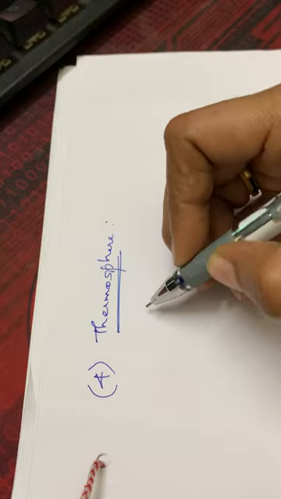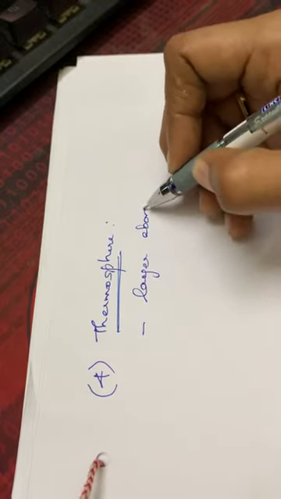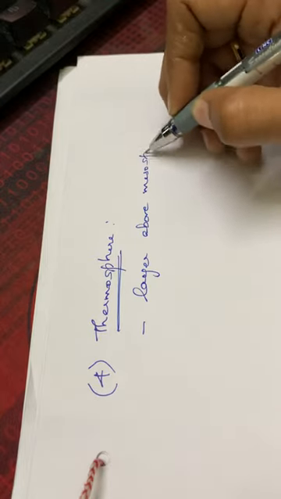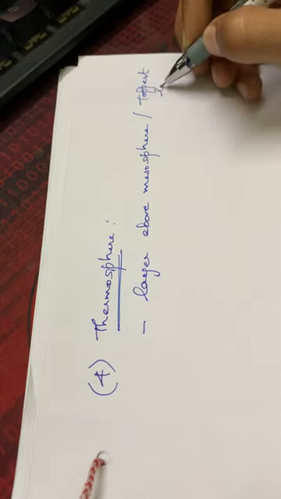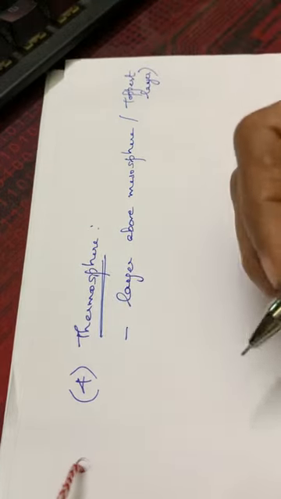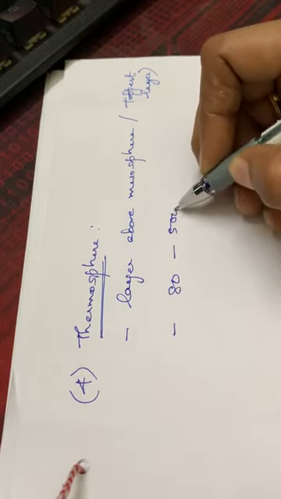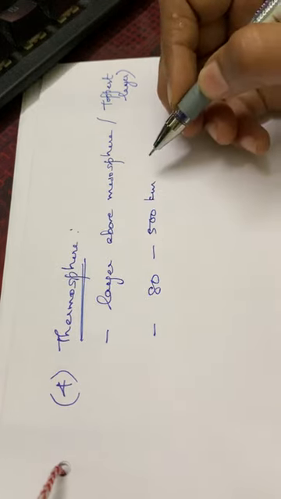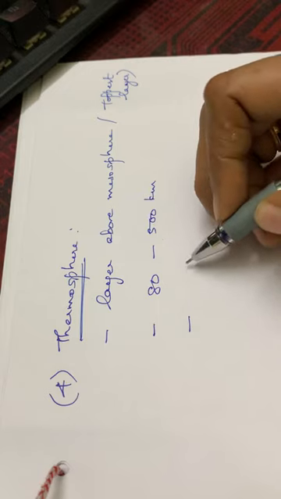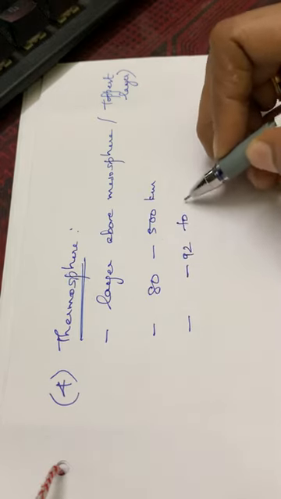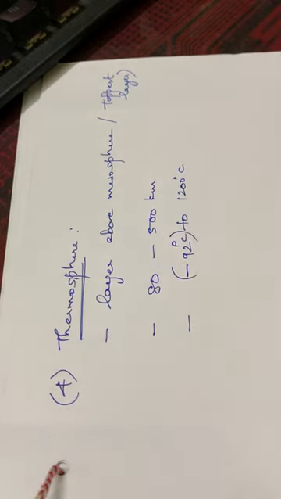It is the layer above the mesosphere, or the topmost layer, isn't it? Layer above the mesosphere, or the topmost layer, that is the first point. Then its altitude or height ranges from 80 to 500 kilometers. It extends, and also the temperature ranges from -92 to 1200 degrees Celsius.